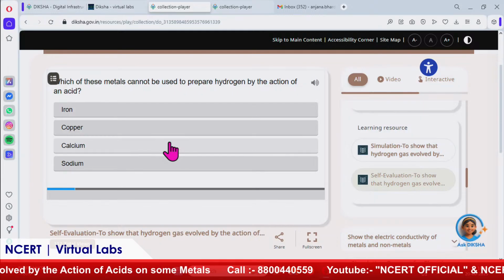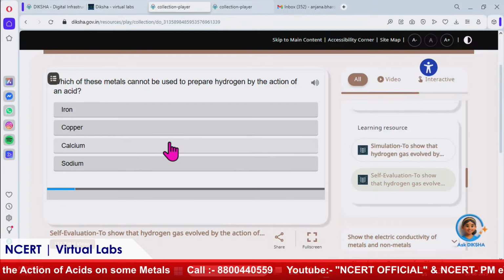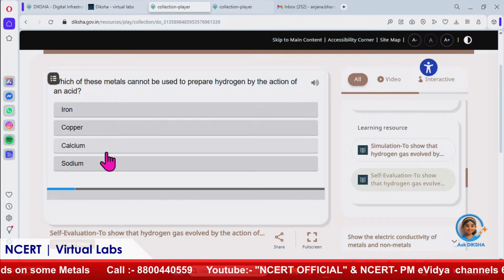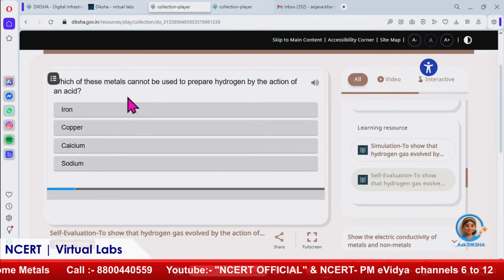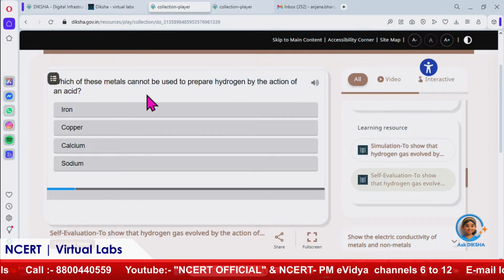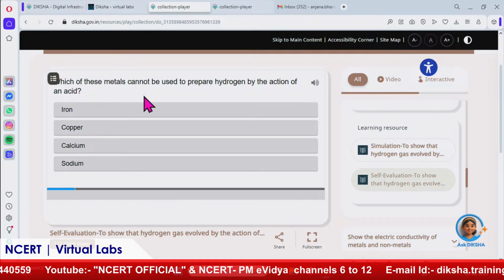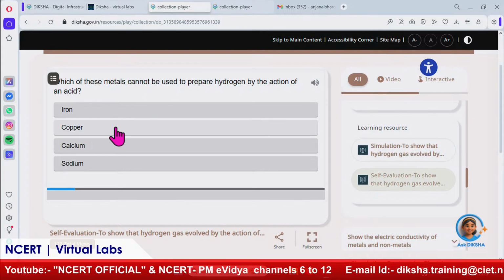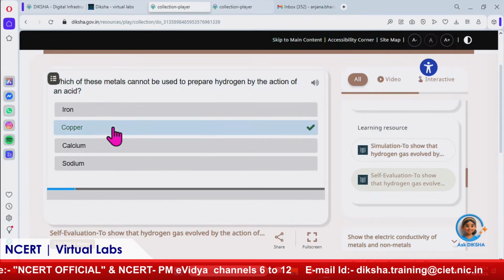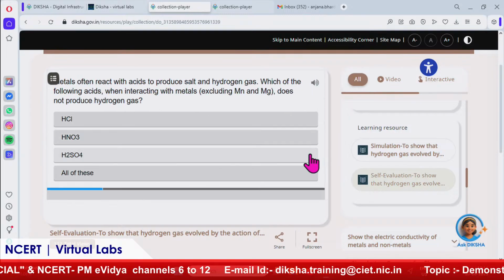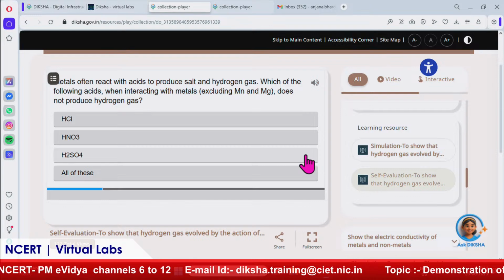Now the question is, which of these metals cannot be used to prepare hydrogen by the action of an acid? Iron, copper, calcium, sodium. According to the reactivity series, copper is below hydrogen. So copper is not able to displace the hydrogen. So here is the copper, it's showing the right answer. So can we say it's the least reactive? That's because it's below hydrogen.